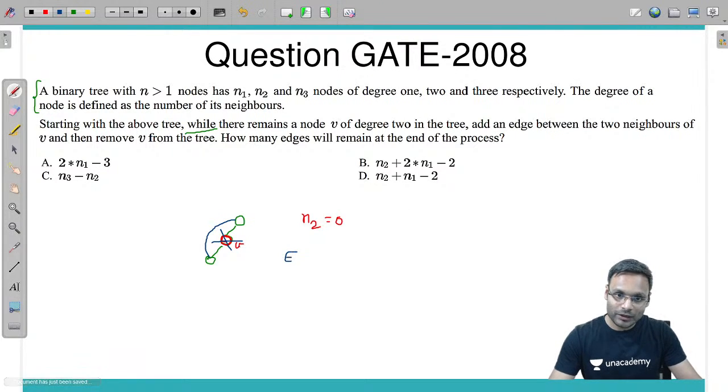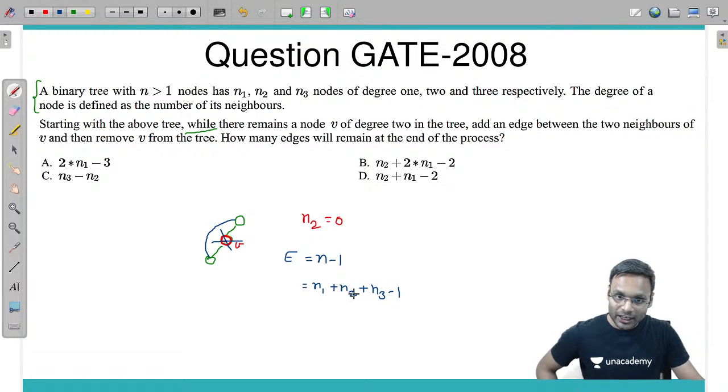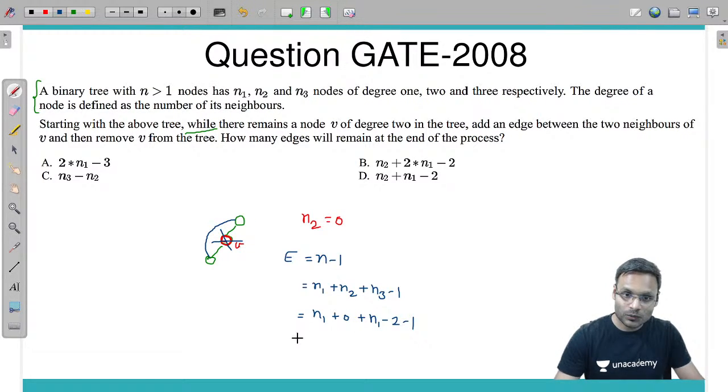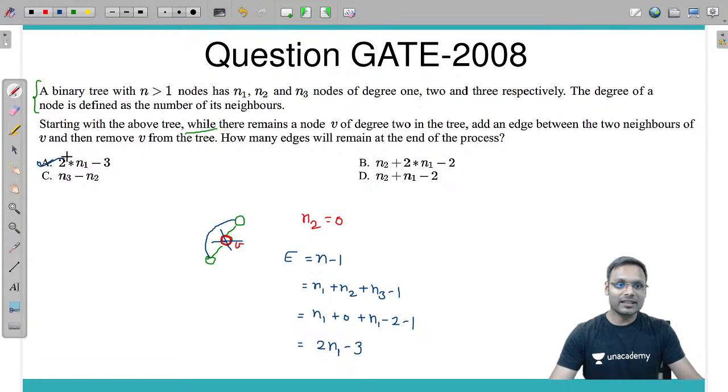We know that the number of edges is equal to the number of nodes minus 1, and the number of nodes is n1 plus n2 plus n3 minus 1. n2 you have made 0. n3 you just calculated as n1 minus 2. So n1 plus 0 plus n1 minus 2 minus 1 becomes 2n1 minus 3. These many edges will remain. Answer is A.